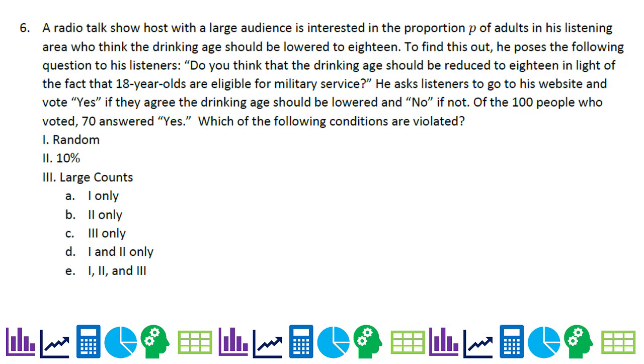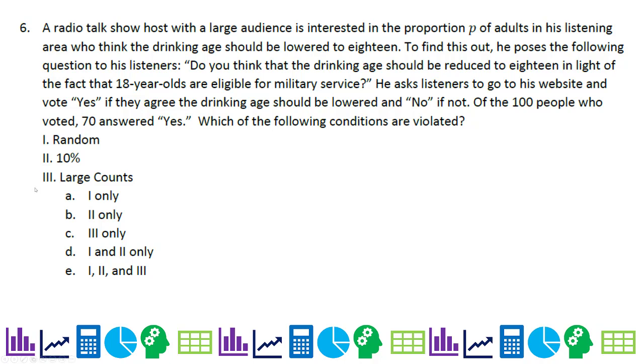Number 6. A radio talk show host with a large audience is interested in the proportion P of adults in his listening area who think the drinking age should be lowered to 18. To find this out, he poses the following question to his listeners. Do you think that the drinking age should be reduced to 18 in light of the fact that 18-year-olds are eligible for military service? He asked listeners to go to his website and vote yes if they agree the drinking age should be lowered, and no if not. Of the 100 people who voted, 70 answered yes. Which of the following conditions were violated?